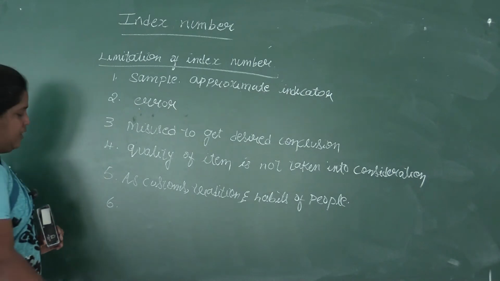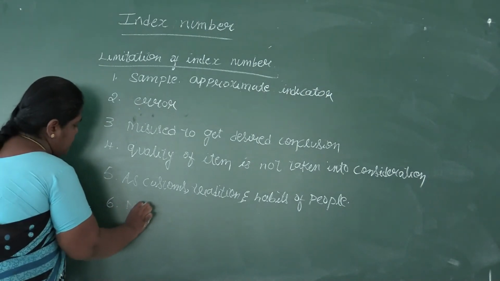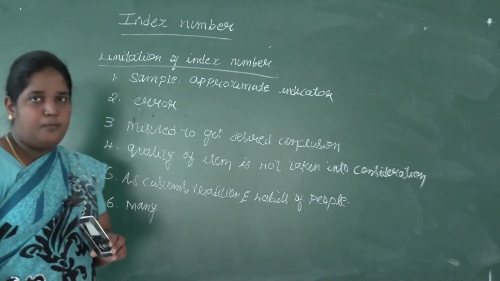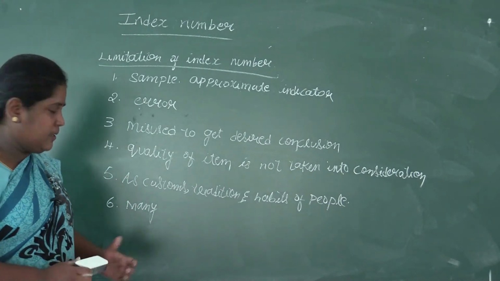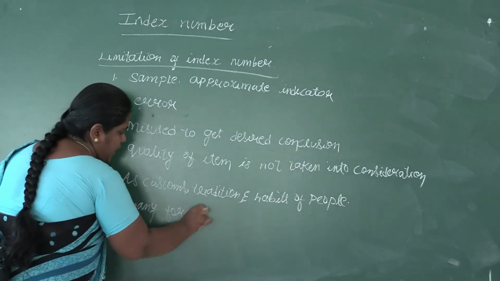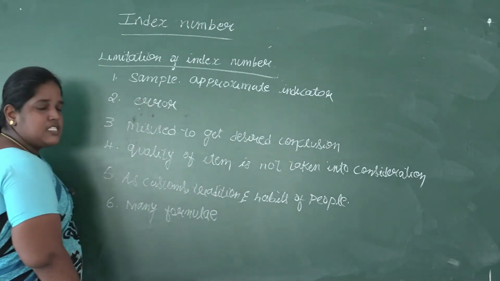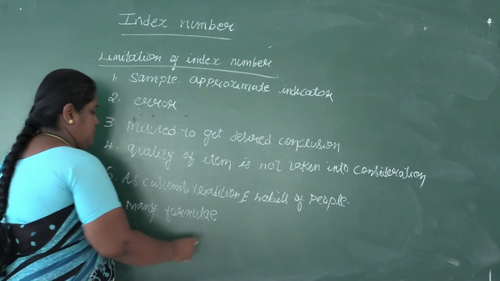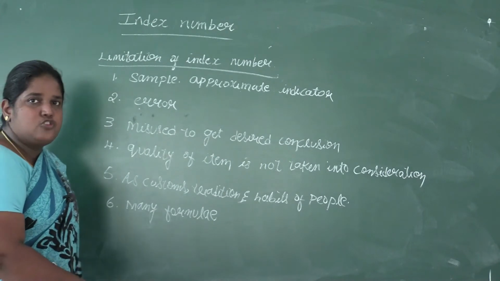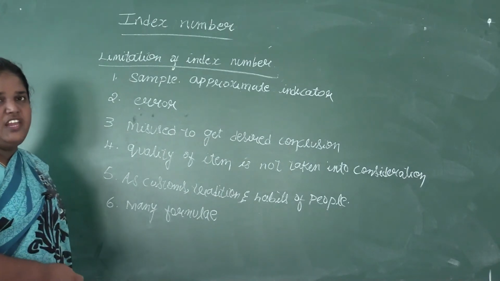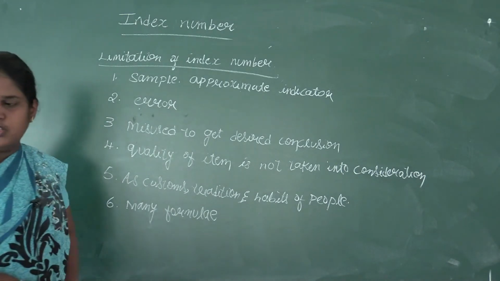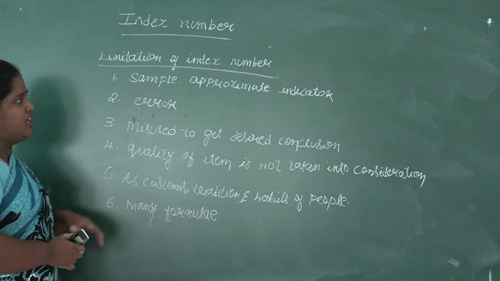The next point is there are many formulas while calculating index numbers, and each formula will give different results. The data is the same, but the results will vary. So depending upon the data we have, we have to choose the formula, and we have to be very careful while choosing the formula. So these are the limitations of index number.